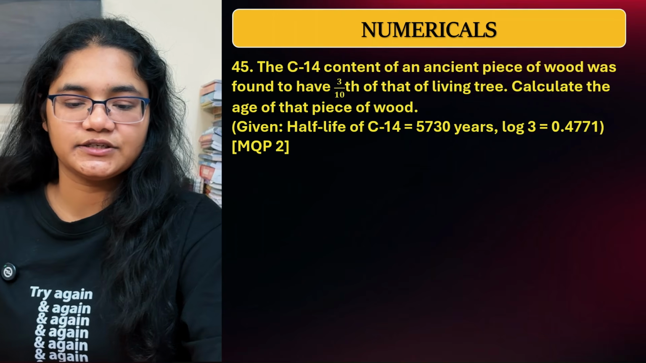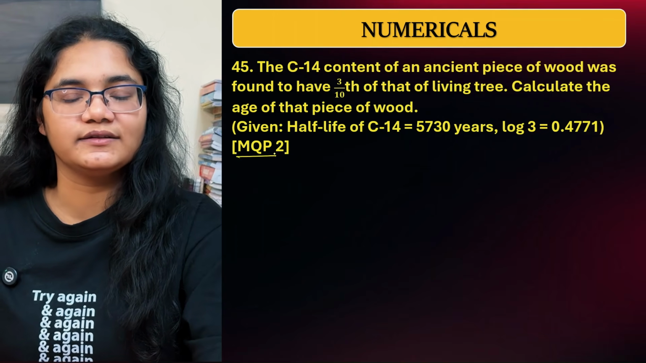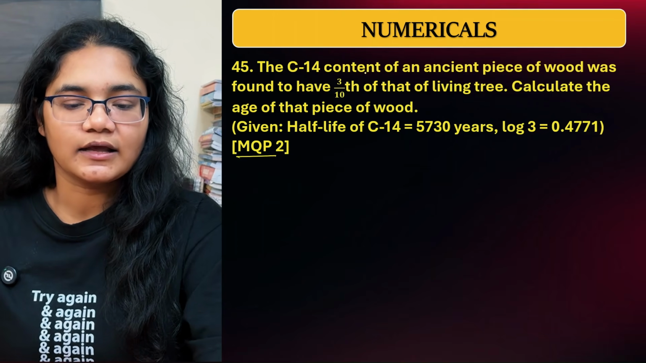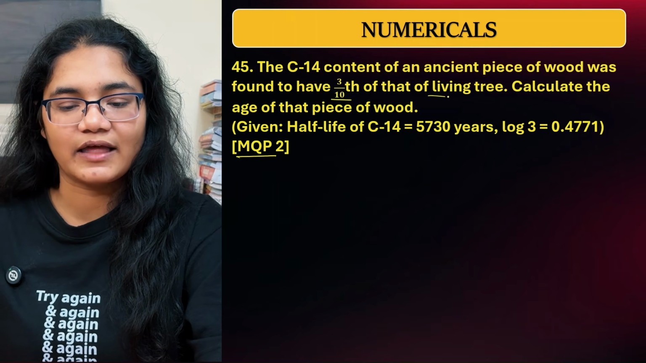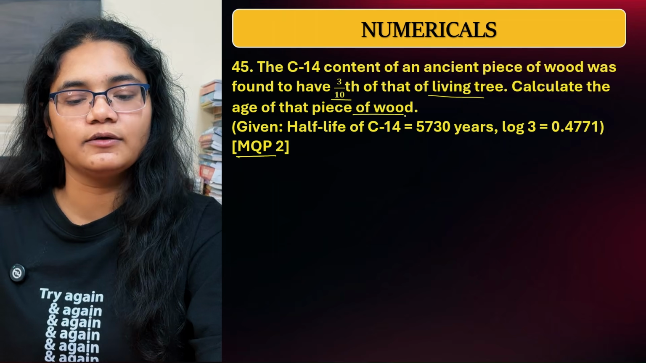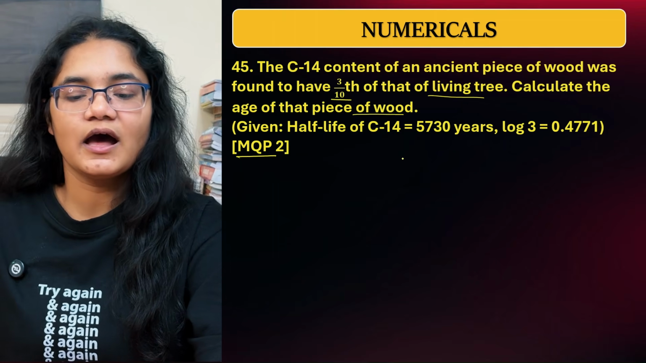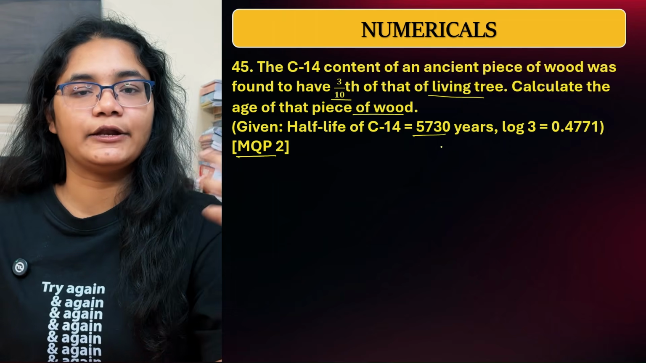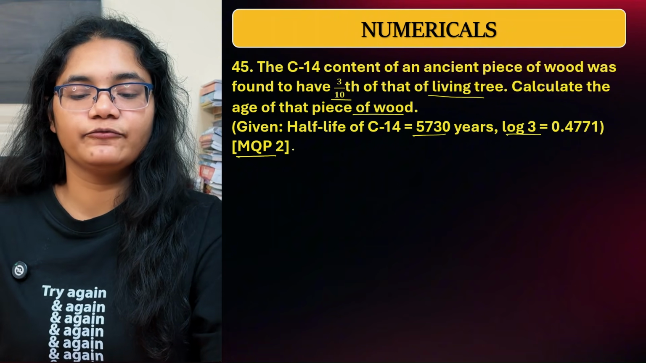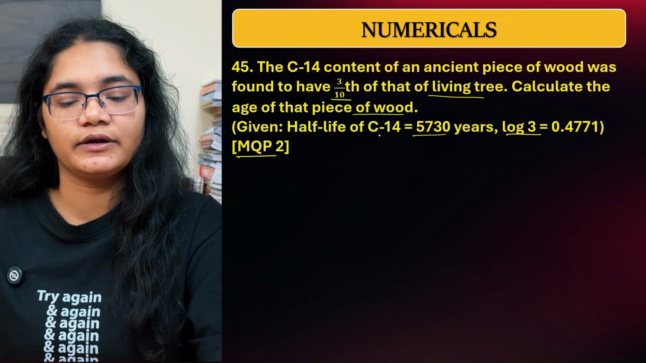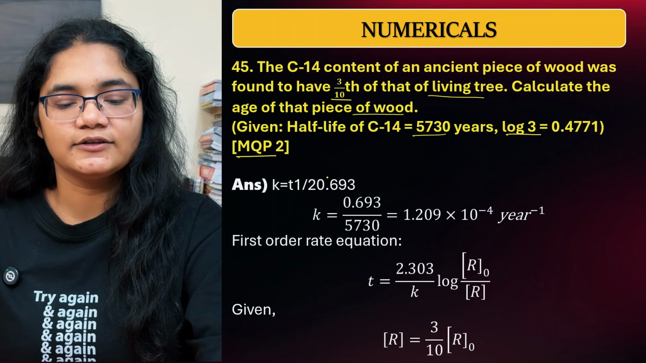Next, we'll see a question from model question paper 2 only. This is from the integrated rate equation. The carbon-14 content of an ancient piece of wood was found to be 3 by 10th of that of the living tree. Calculate the age of that piece of wood. Half-life is given to you. You know all radioactive decays are first order reactions, and the log 3 value is also given to me. So what I can do here is first calculate the K value from the half-life, right? So what is K?